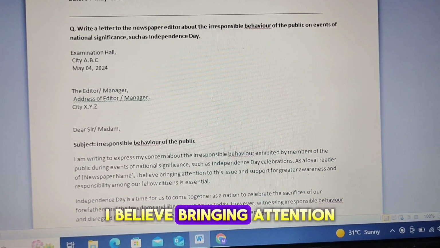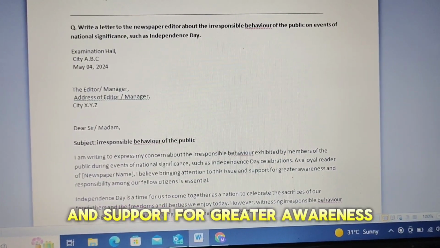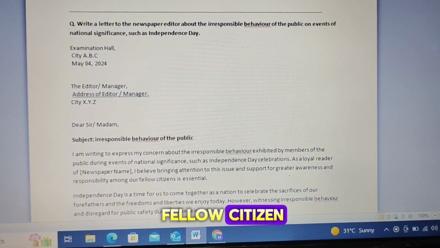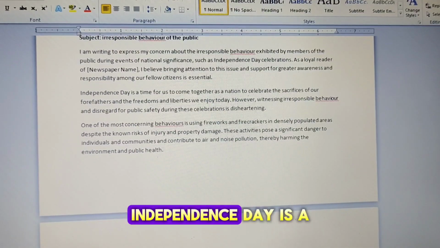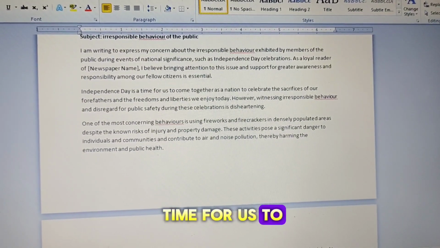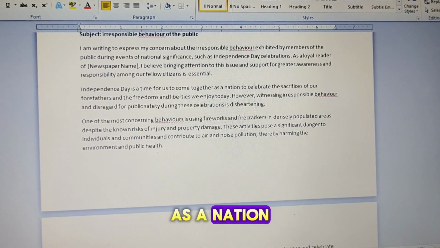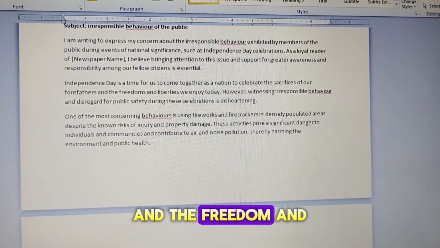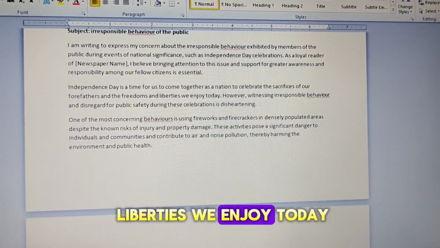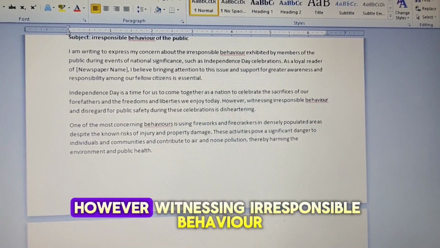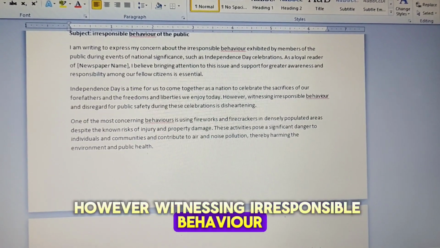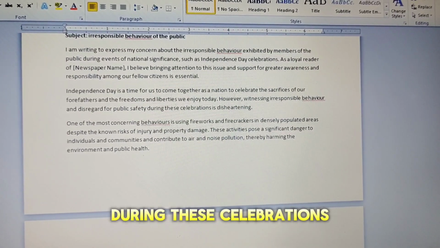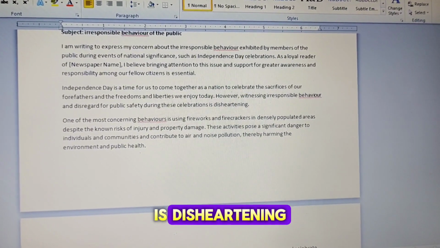I believe bringing attention to this issue and advocating for greater awareness and responsibility among our fellow citizens is essential. Independence Day is a time for us to come together as a nation to celebrate the sacrifice of our forefathers and the freedom and liberties we enjoy today. However, witnessing irresponsible behavior and disregard for public safety during these celebrations is disheartening.